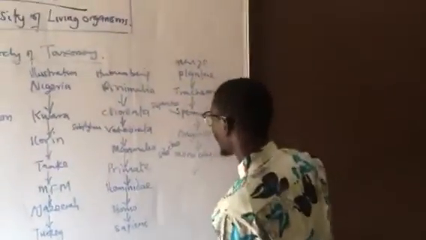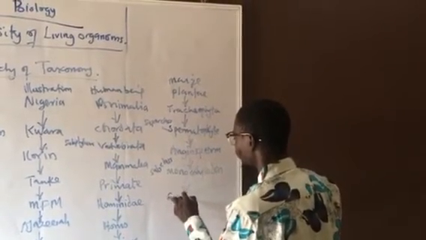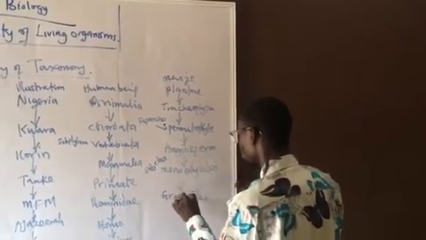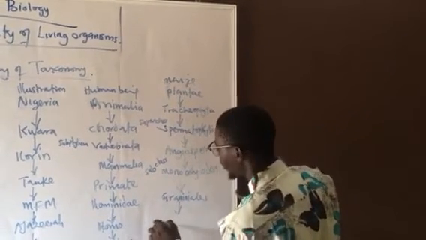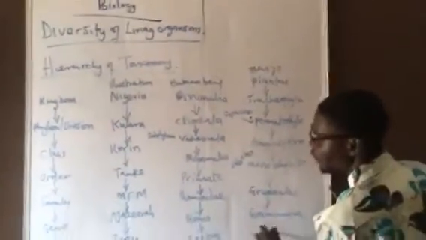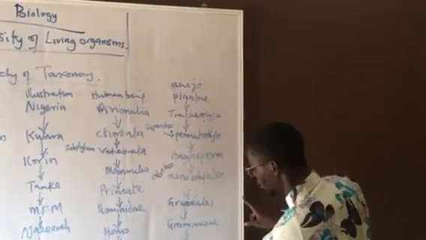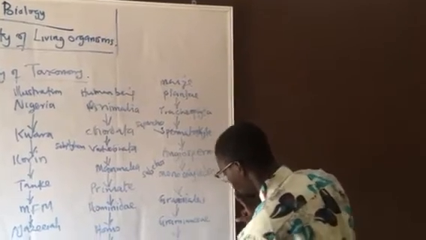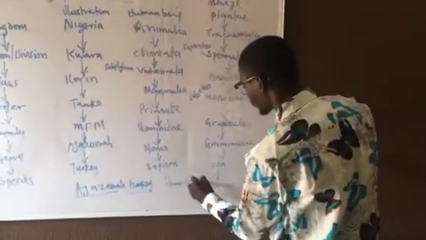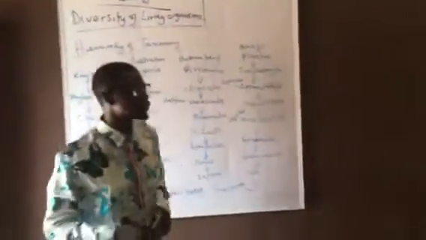Then after the subclass, we have order Graminales, while we have the family Graminaceae, and we have the genus Zea, the species mays. So we have Zea mays as maize, while human being is Homo sapiens. So that is the hierarchy of classification.